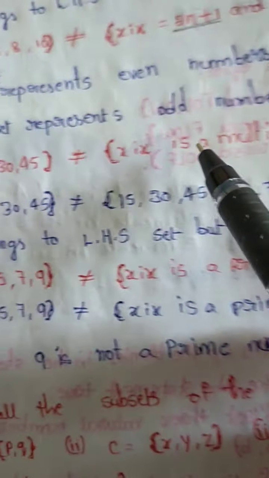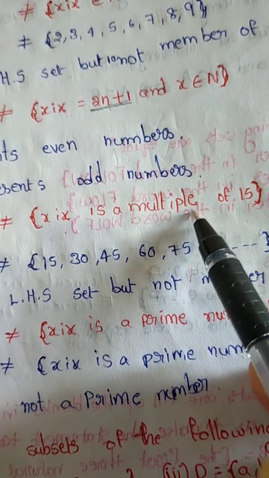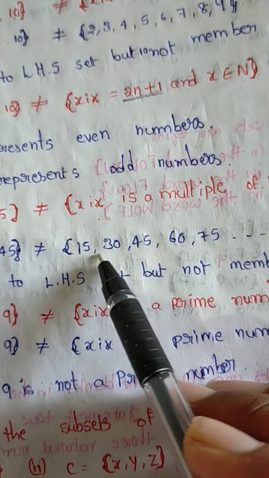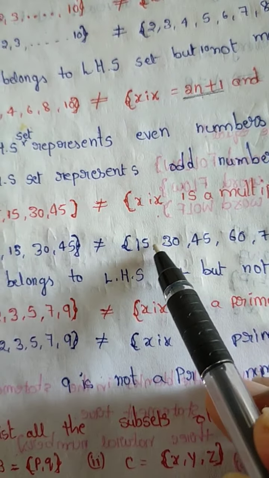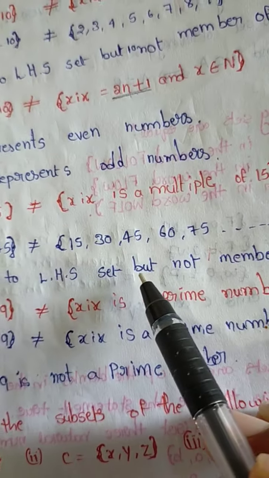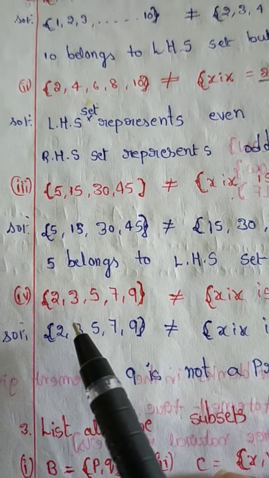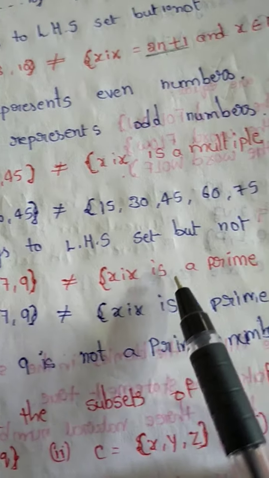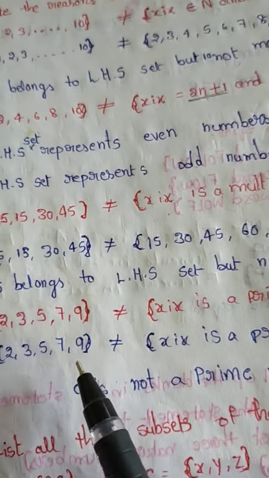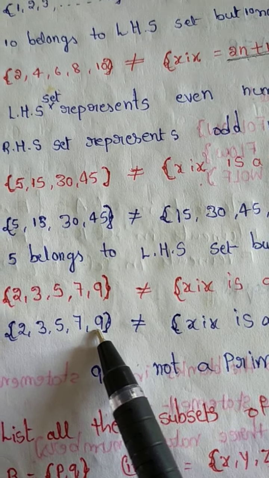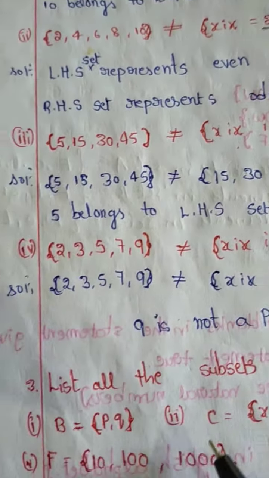5, 15, 30, 45. Here x is a multiple of 15. Multiples of 15: 15, 30, 45, 60. Here we have 5, here no 5. So 5 belongs to the LHS set but is not a member of the RHS. Next, 2, 3, 5, 7, 9. X is a prime number. Prime numbers means... here 9 is listed, but 9 is not a prime number, so not equal.